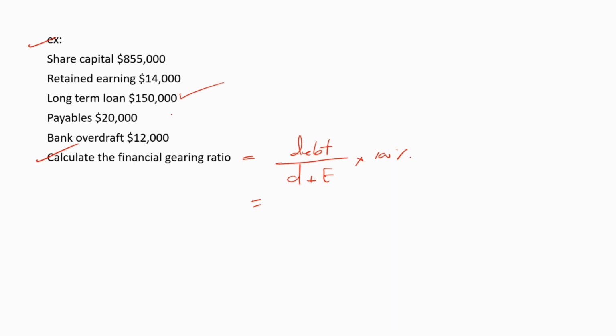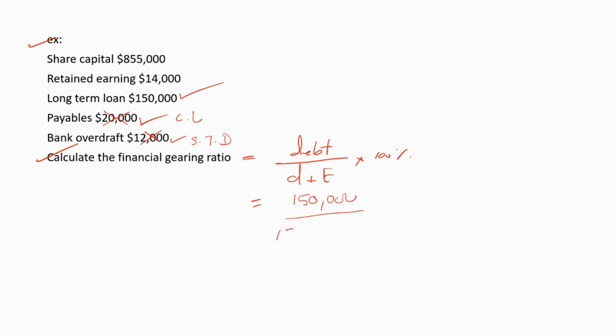We consider this as a debt, and they have given us the payable amount. This is a current liability, so we do not consider this amount in order to calculate the financial gearing ratio. They have also given us the bank overdraft. This is a short-term debt. We do not consider short-term debt under the financial gearing calculation. So this is irrelevant. So the debt is equal to 150,000.